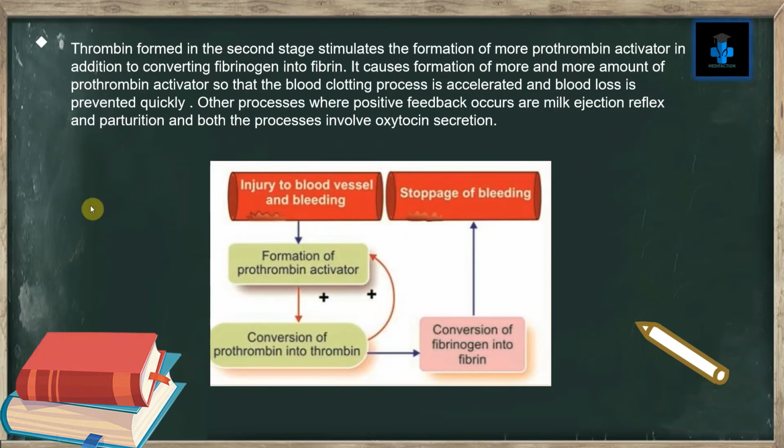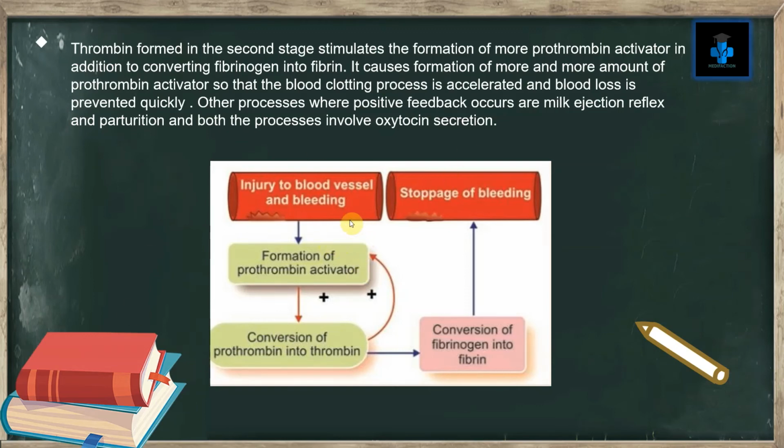Before that, thrombin formed in the second stage stimulates the formation of more prothrombin activator, in addition to converting fibrinogen into fibrin. It causes formation of more and more prothrombin activator so that the blood clotting process is accelerated and blood loss is prevented quickly. Other processes where positive feedback occurs are the milk ejection reflex and parturition, and both processes involve oxytocin hormone secretion.